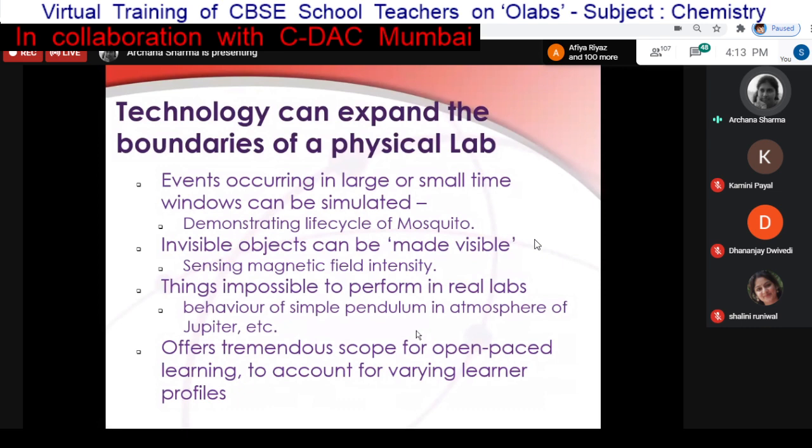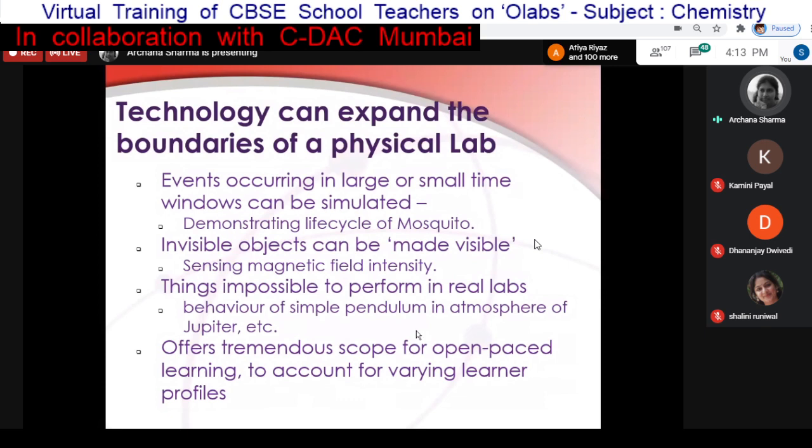So OLABs, what we have right now for you all is about 173 labs which are available, mainly in science. These are physics, chemistry, biology. These are the numbers which are there for OLABs. And we have also developed some labs in mathematics. These are activities which are taken from the NCERT lab manual. There are about 25 mathematics activities.